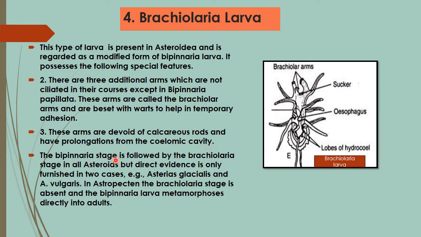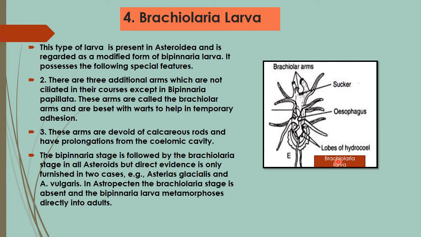The bipinnaria stage is followed by the brachiolaria stage in all asteroids, but direct evidence is only furnished in 2 cases, for example Asterias glacialis and Asterias vulgaris. In Astropecten, the brachiolaria stage is absent and the bipinnaria larva metamorphoses directly into the adult.